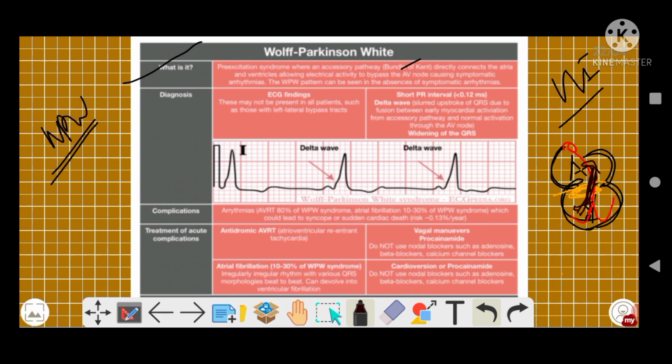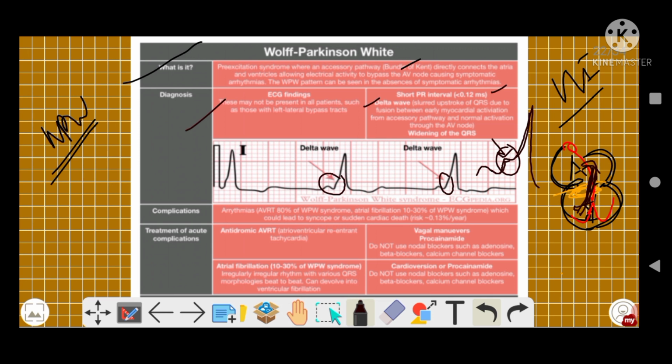Now if we look at the ECG findings, there will be a short PR interval of less than 0.12 seconds, and a delta wave as well. So this is your delta wave. If this is a P wave, there will be a short upslant before your QRS. So this is your delta wave. I made it a little big; actually it is like this, a little slant, right?